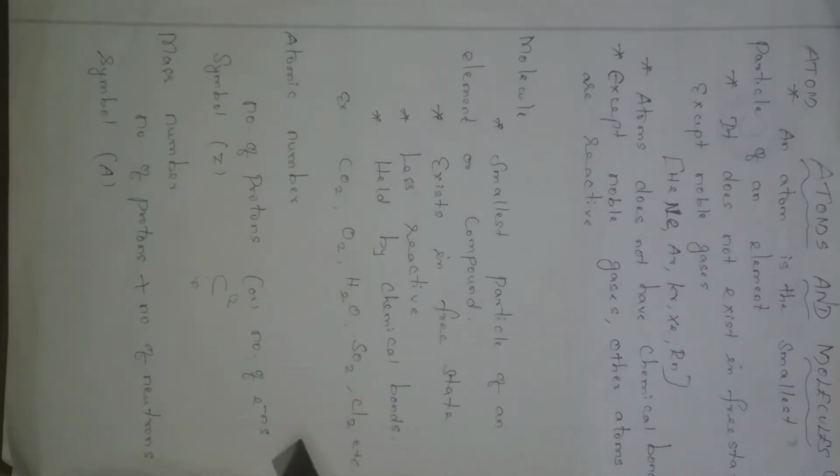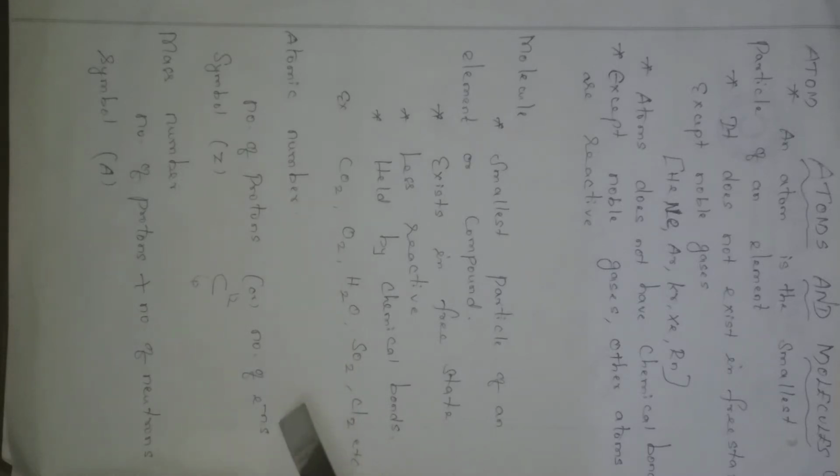Atomic number is defined as the number of protons or the number of electrons in an atom. Each and every atom should have proton, electron and neutron. These three are subatomic particles. We know that protons and neutrons are present in the nucleus. Electrons are revolving around the nucleus.